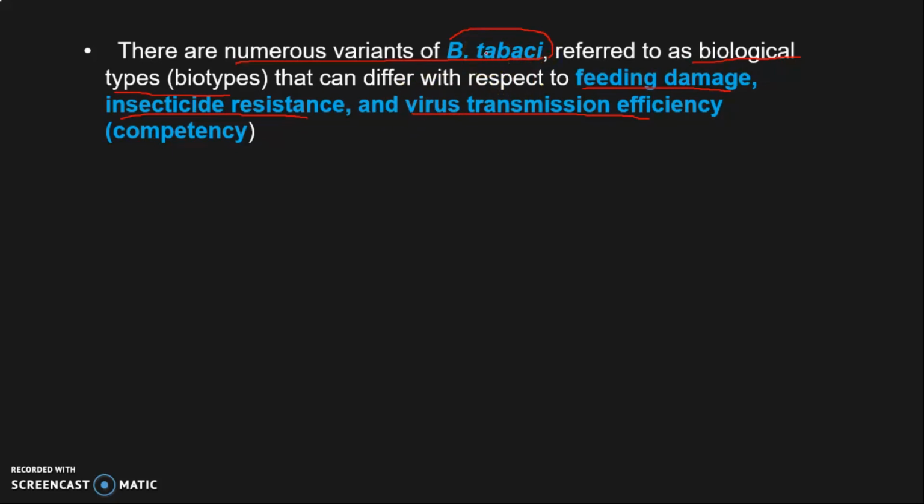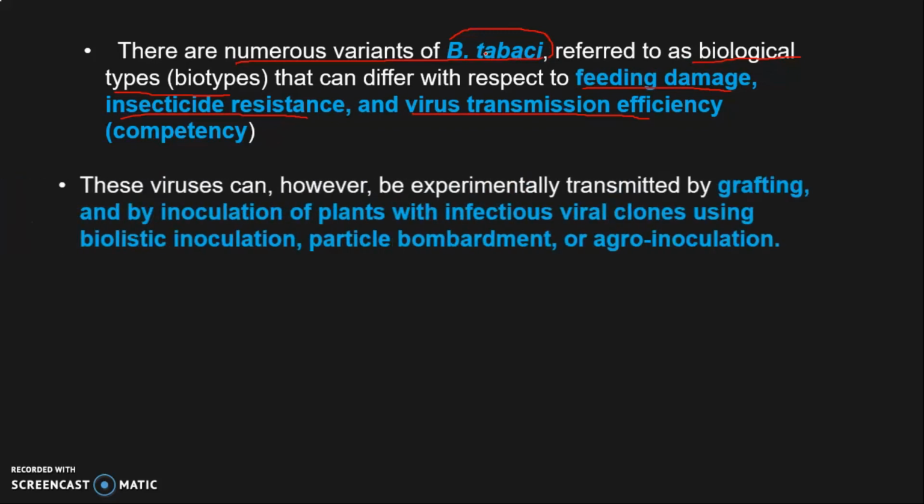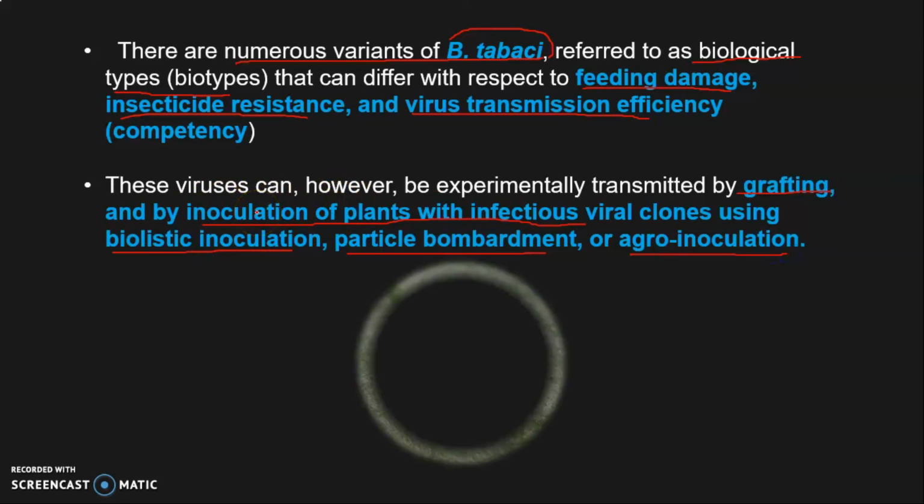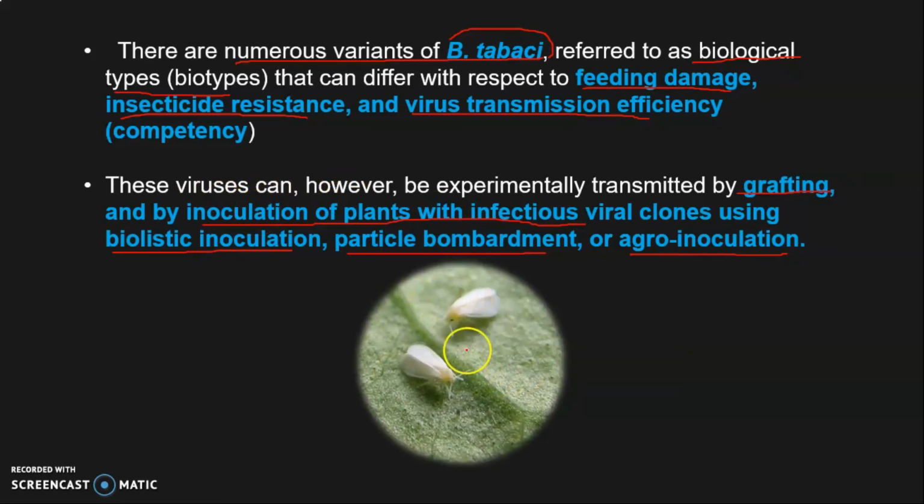not only feeds on cotton, but it has a number of other host plants. And these viruses are also transmitted by grafting and by inoculation of plants using ballistic inoculation, particle bombardment, even by agro-inoculation. So these viruses can also be transmitted. So this is a whitefly, the main vector of the cotton leaf curl disease, Bemisia tabaci.